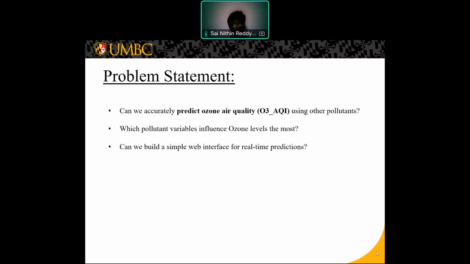Coming to the problem statement, the problem I'm addressing is very simple. Can we accurately predict ozone AQI using other pollutant variables? Additionally, I wanted to know which pollutant influences ozone levels the most. And can this be implemented in a real-time app for public or environmental use?